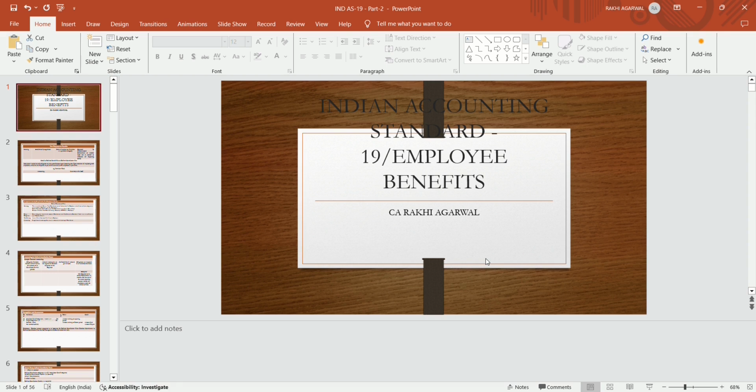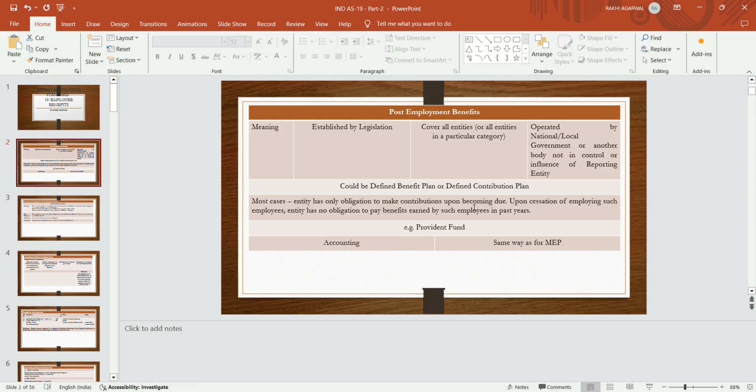But today we are going to continue this standard with further new concepts, that is post employment benefit. What is post employment benefit? The benefit which is given to the employee after its post employment, that is after its retirement, in the form of gratuity, in the form of superannuation.